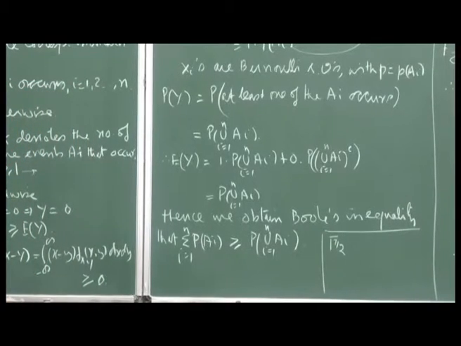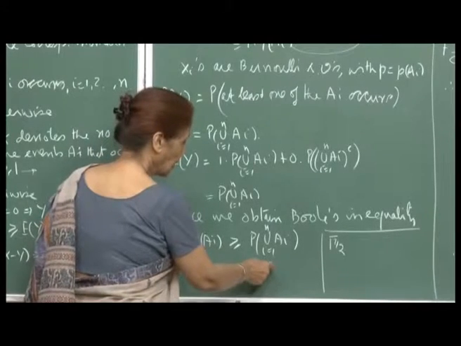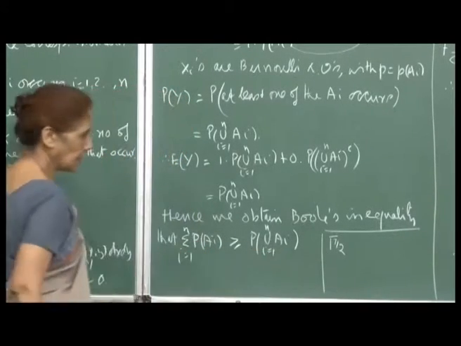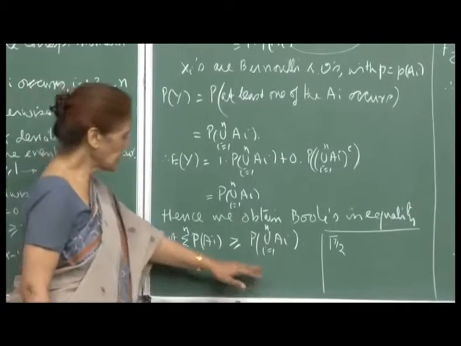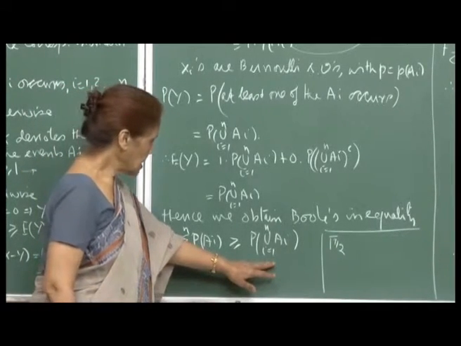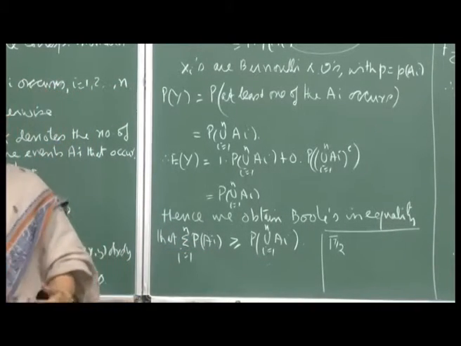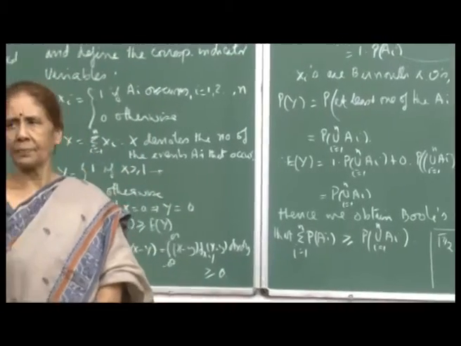So, in words it says that the probability of occurrence of at least one event out of the given n events is no greater than the sum of the probabilities of occurrence of the individual events.